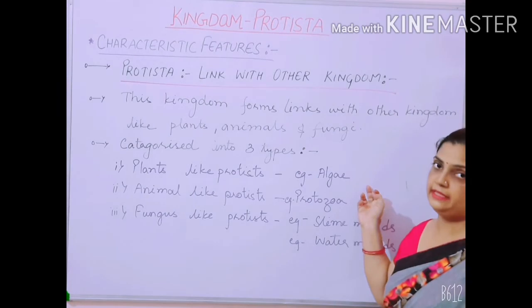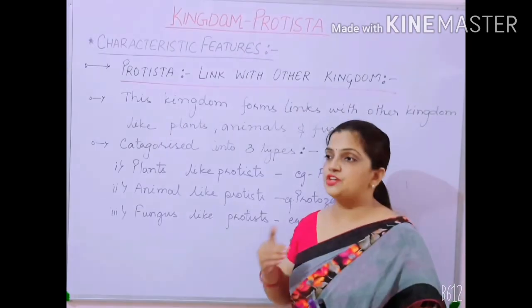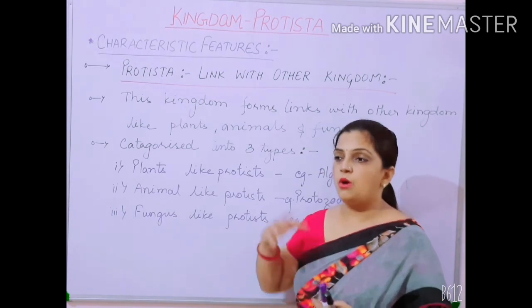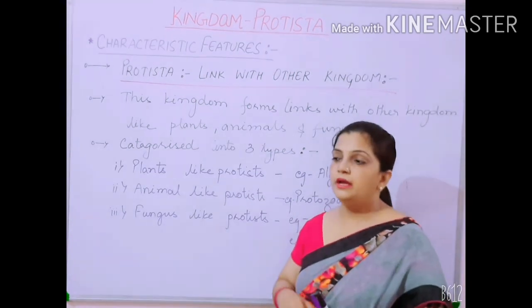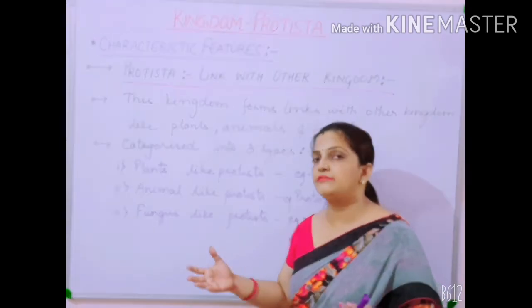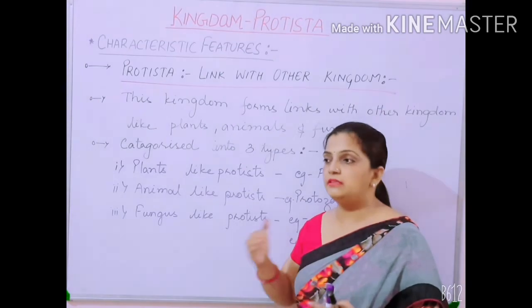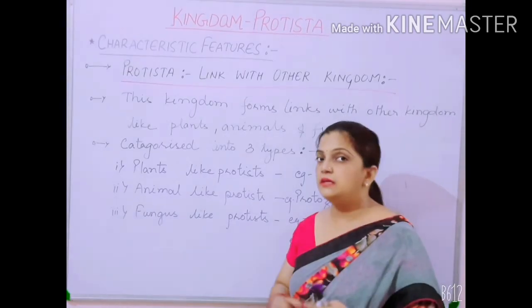And examples of this type of protist: algae are there. If I take the example of Euglena, Euglena shares the characteristics of autotrophs and also heterotrophs. Euglena has chlorophyll also. When sunlight is present, they can prepare their food by themselves. But when they are not getting sunlight or are unable to photosynthesize, what will they do?